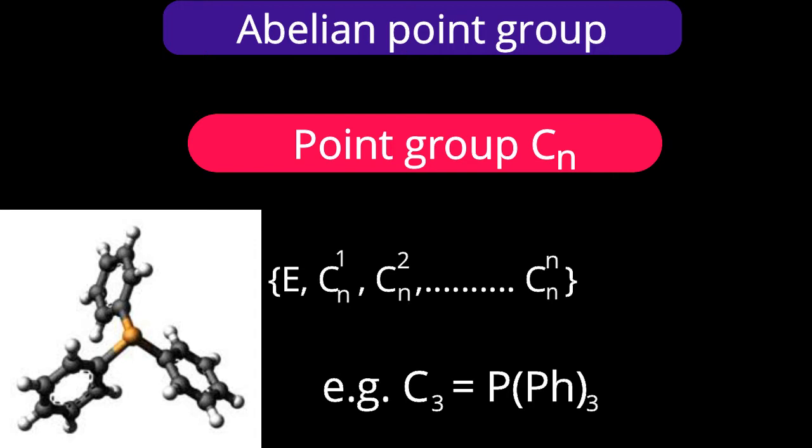If, as an example, I consider C3 as a point group, then which operations will be there? Identity, C3^1 and C3^2. These three operations will be there. This point group will be of order 3. Example, triphenylphosphine. Very interesting example. Work on this. Imagine the rotation and see how the symmetry operations are possible. We have studied optical activity. In that, this symmetry was one important point. What do you think? Is it dissymmetric or not? Yes, it is dissymmetric. It is an optically active molecule.